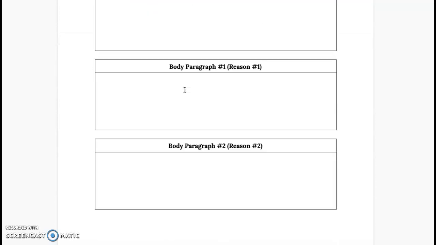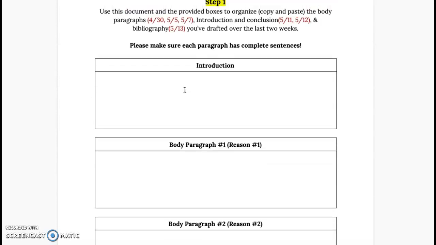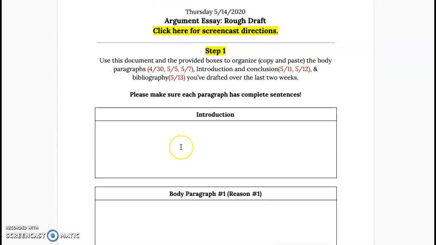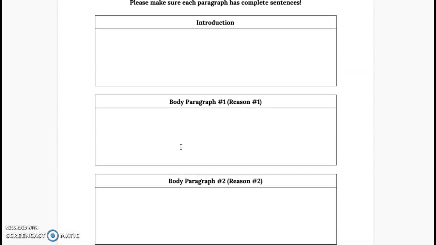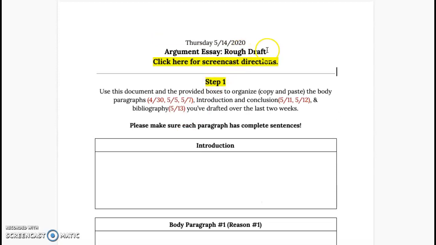Then, when you're finished, you should have all of your paragraphs and citations pasted in these boxes, and your rough draft will be done. Yay! From here, we'll be doing some revision and editing. Great job, everyone.